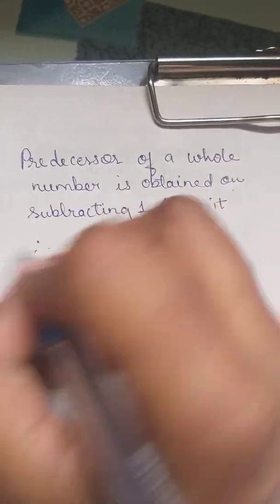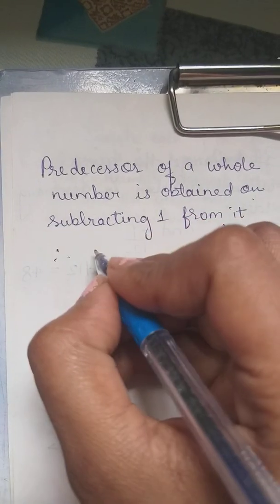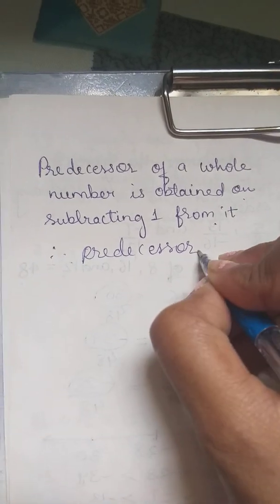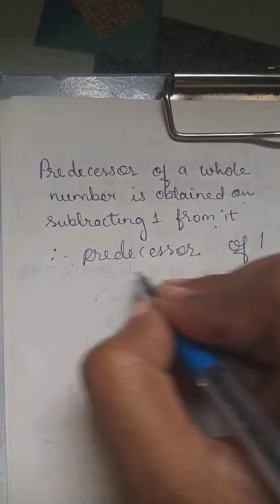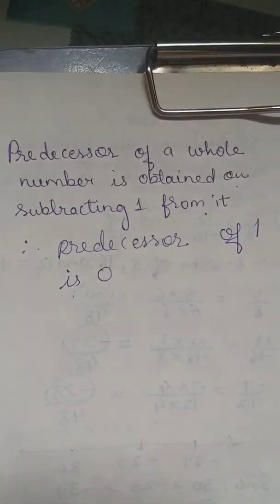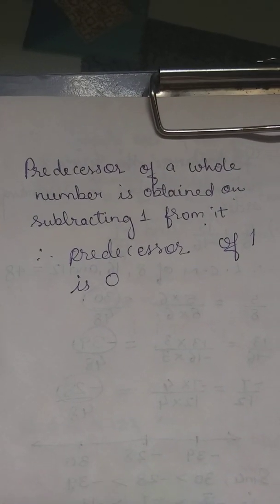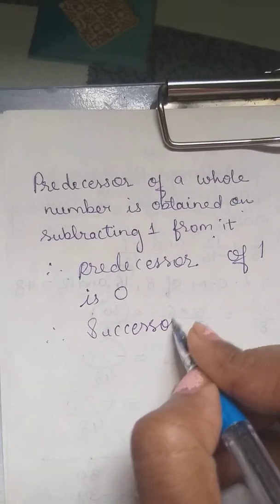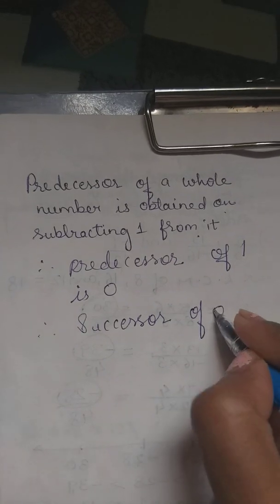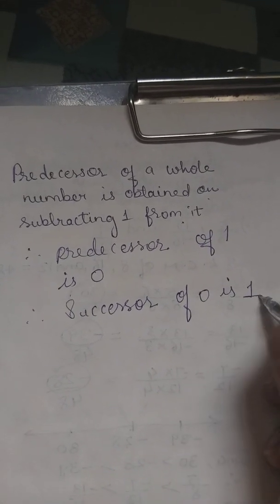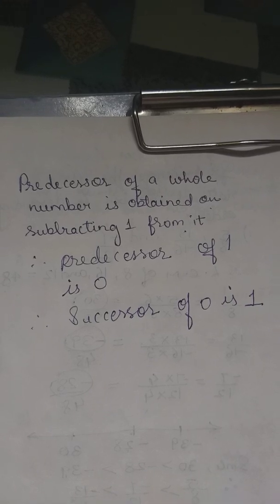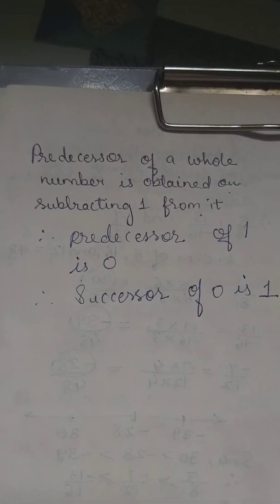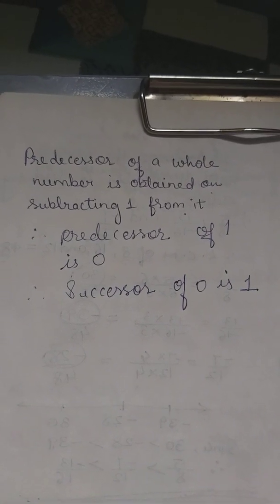For example, the predecessor of 1 is 0. And let me write the example of successor: the successor of 0 is 1. Add 1 to the number, 0 plus 1 is 1. Predecessor means subtracting 1 from it, and successor means adding 1 to it.